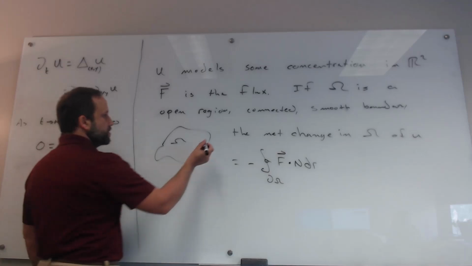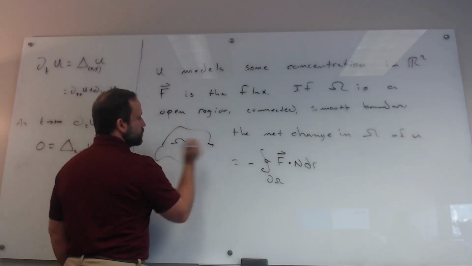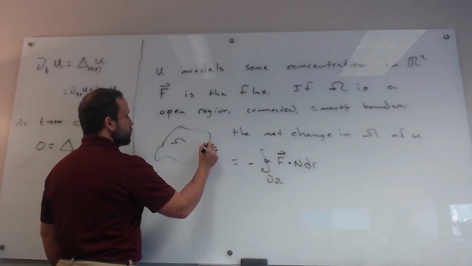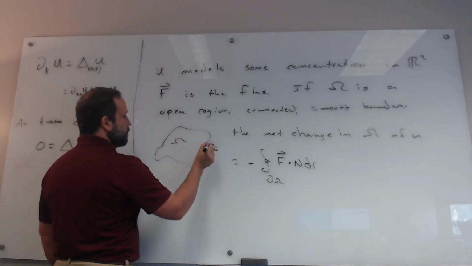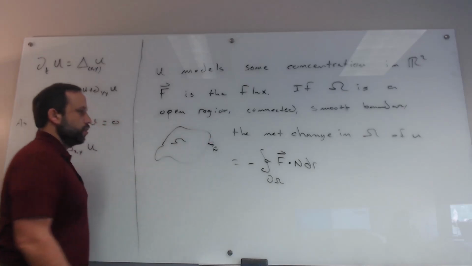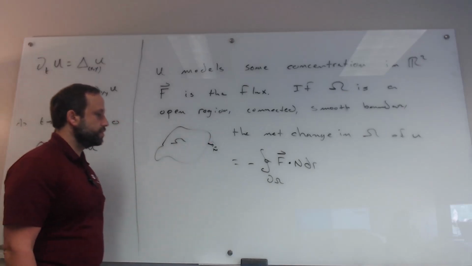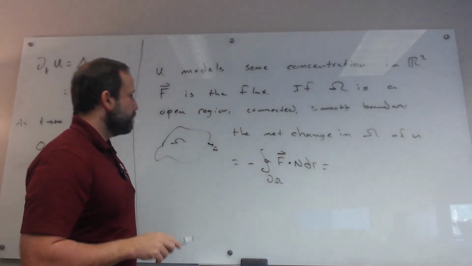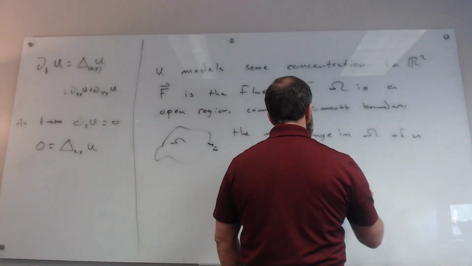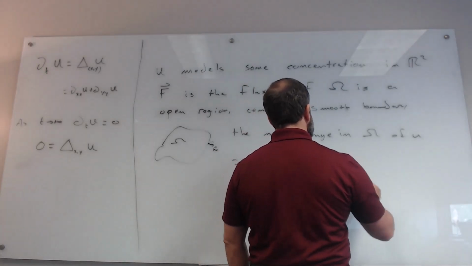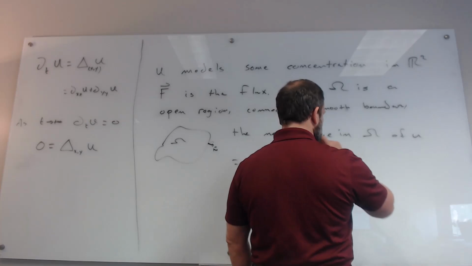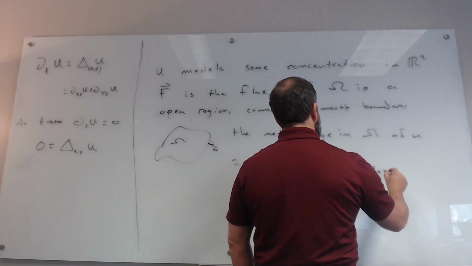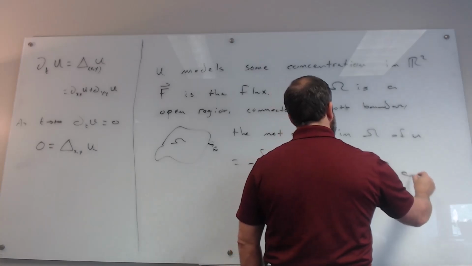We talked about this at other times: if this is the normal vector, the flux vector through this point might be something like that, but we only want the component that is parallel to the normal vector. That's what F dotted with N does. Well, by the divergence theorem, this is going to be equal to the double integral over omega of the divergence of F.